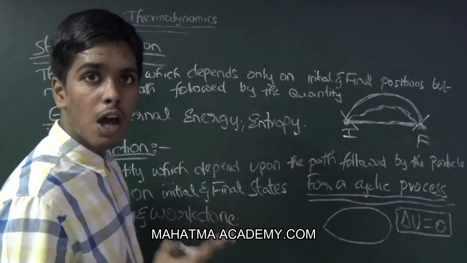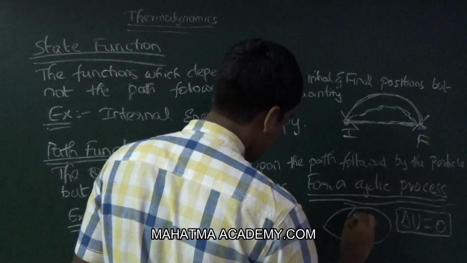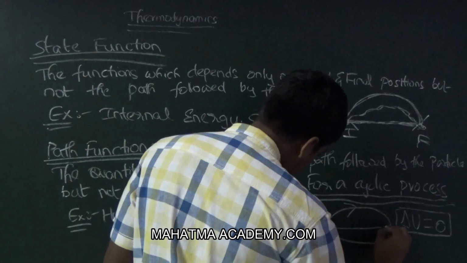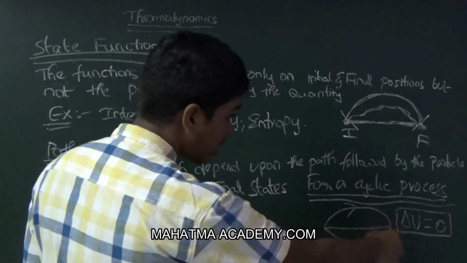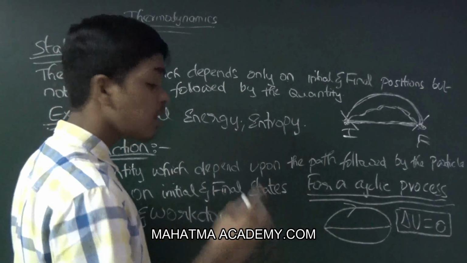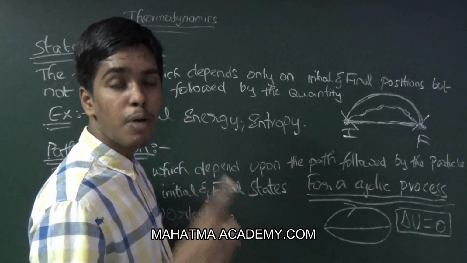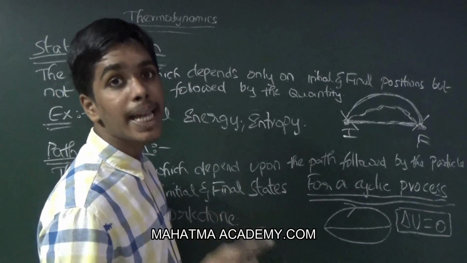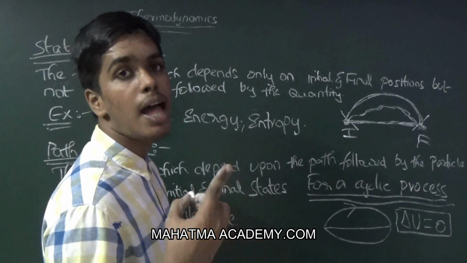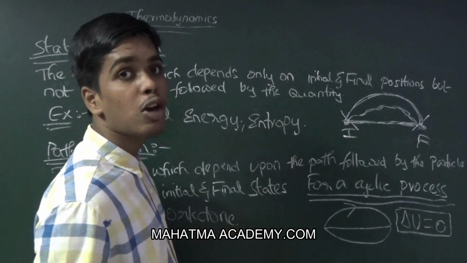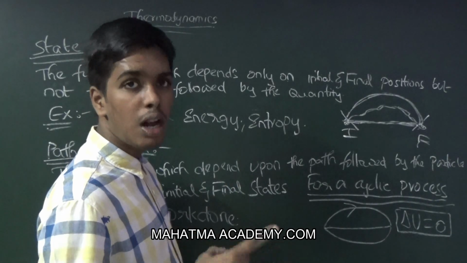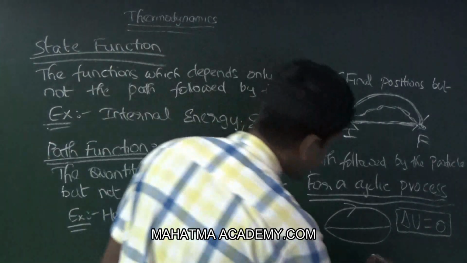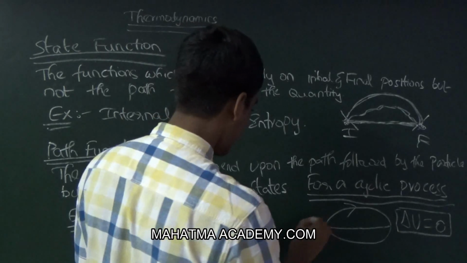And if the cycle is clockwise, the volume is increasing, so the work done is positive. For the clockwise cycle, the work done is positive and delta Q is also positive. For the anti-clockwise, the volume is decreasing and the work done is also negative. We will write it here.